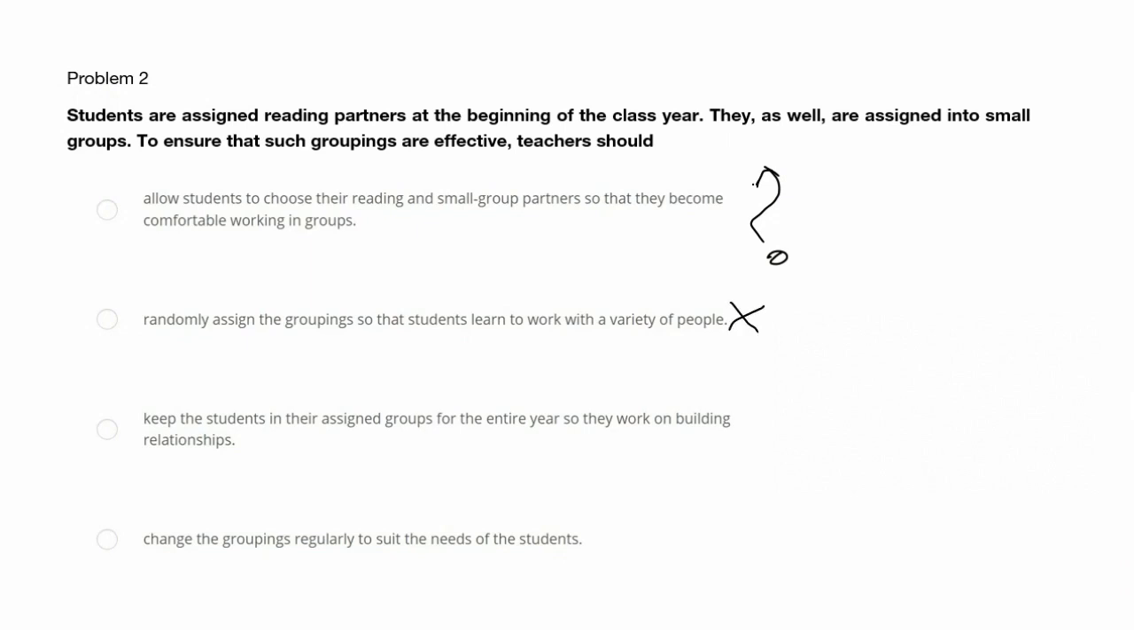Our third option here is to keep the same assigned groups throughout the entire year. Though this may be an option, long-term groups may help build relationships, but that doesn't always allow flexibility. So this option right here is also not effective as a classroom teacher. Let's look at our last one here. It says change the groupings regularly to suit the needs of the students. Changing the groups regularly allows teachers to adapt to the changing dynamics and needs of their students. So this one here is a very, very close contender.